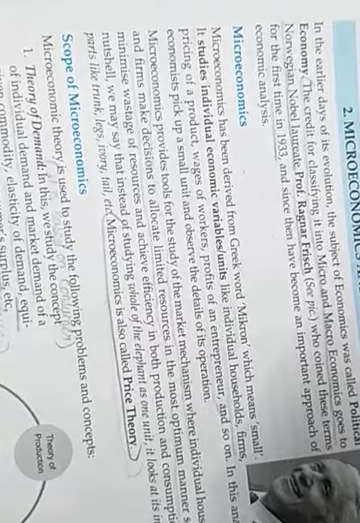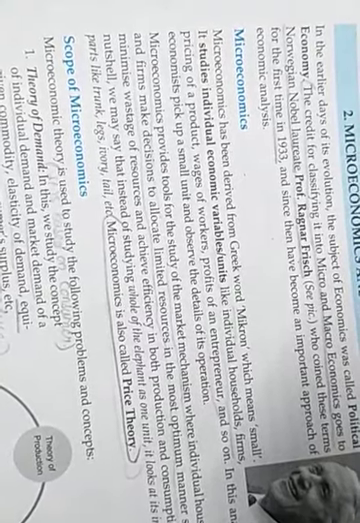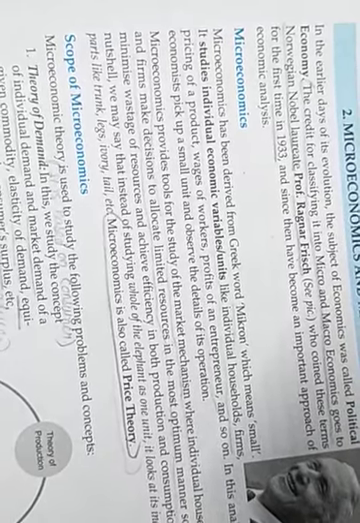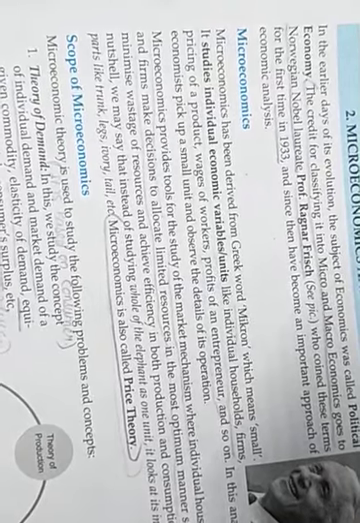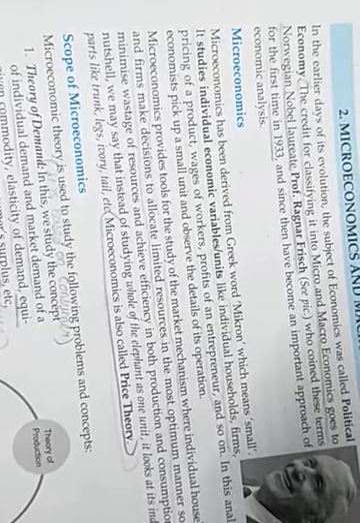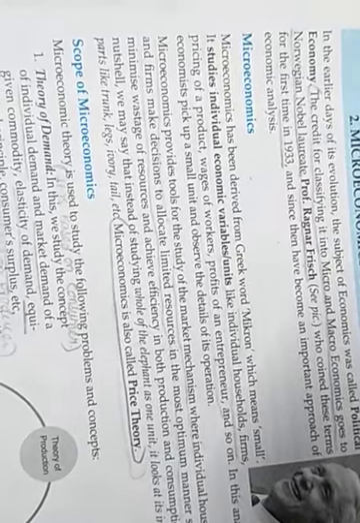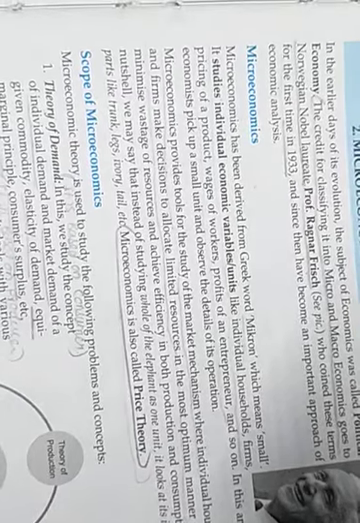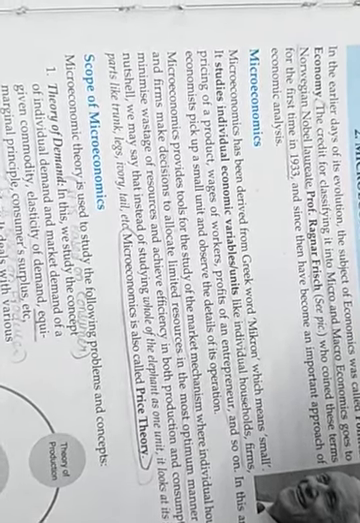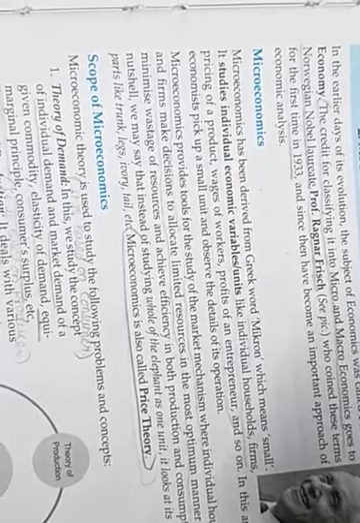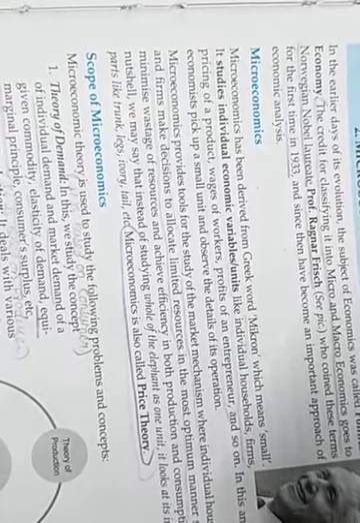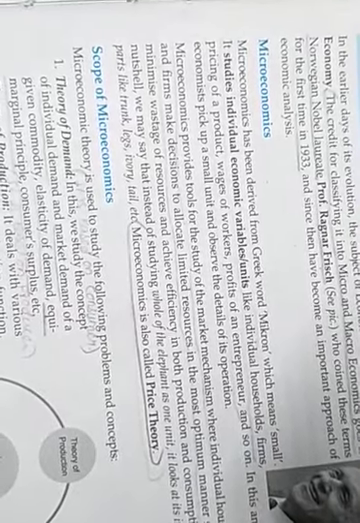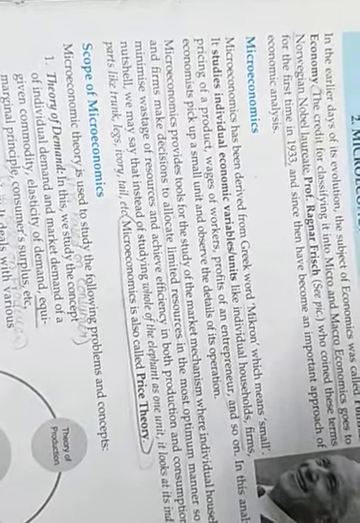So here in micro, I stands for individual, and in macro, A stands for aggregate. I stands for individual, meaning the study of the economic behavior of an individual, and A stands for aggregate, that is the study as a whole. Both the words have been derived from the Greek word, and the basic difference which we can see is I and A. I means individual and A means aggregate, isn't it?